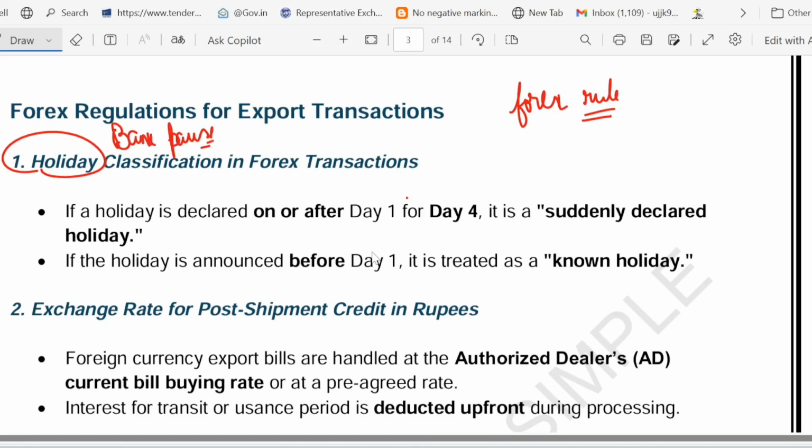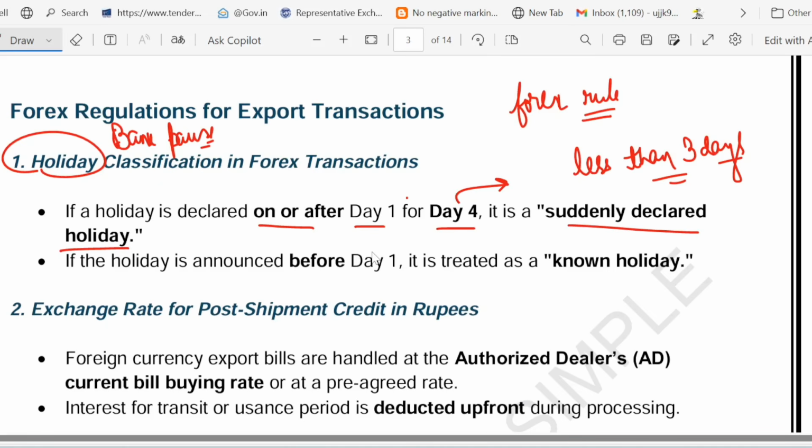Now friends, the first kind is the suddenly declared holiday, announced less than 3 days in advance. The point is, if the holiday is declared on or after day 1, or we can say it is announced less than 3 days in advance, suppose some holiday is announced less than 3 days in advance, or after day 1 for day 4, this is called a suddenly declared holiday.